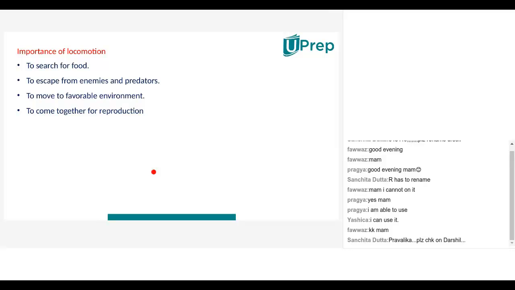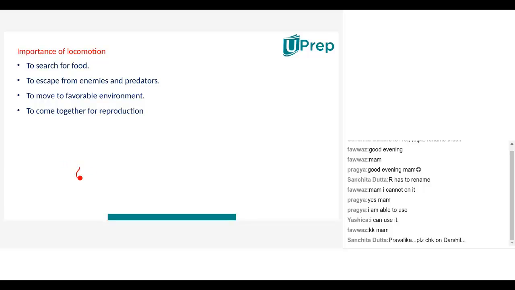First point, to search for food. Second, to escape from enemies and predators. To move to favorable environment. To come together for reproduction. Correct. Thank you, Darshan. So basically, locomotion is needed for the search of food.